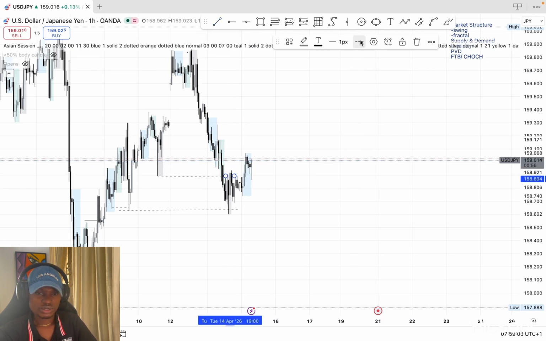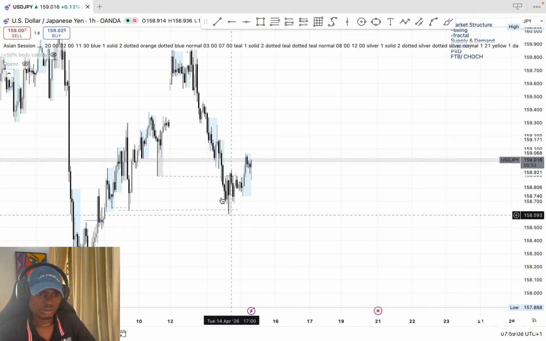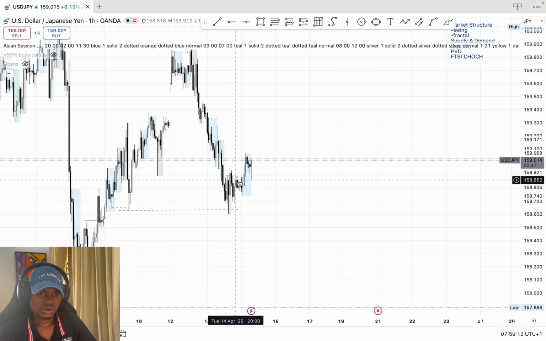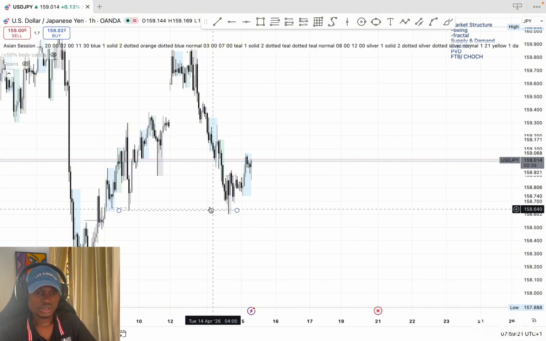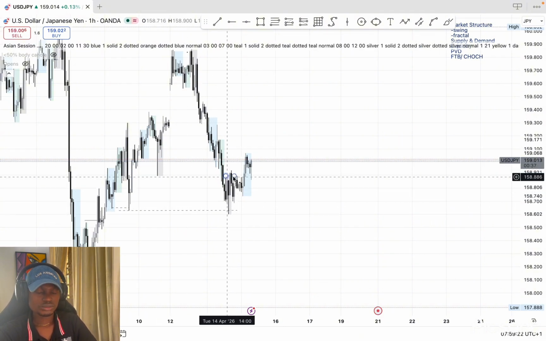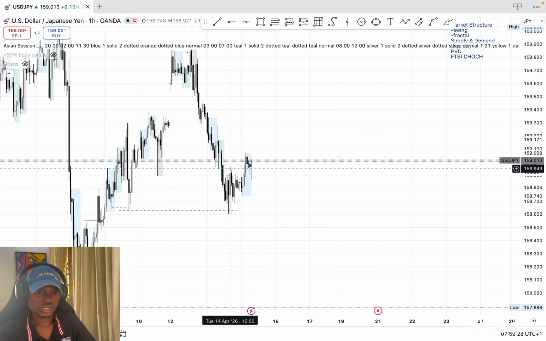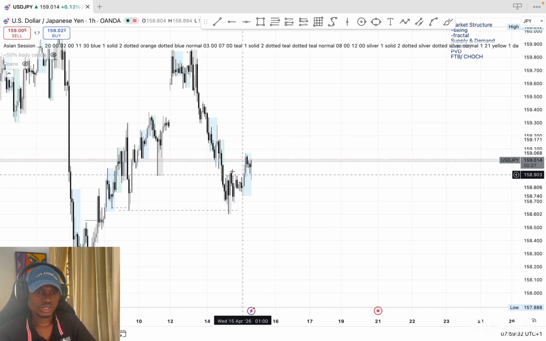So what do I expect after this 1 hour fractal structure? I expect more upside. Let me delete this so that you guys don't get confused. So we already have this 1 hour fractal structure after this liquidity was taken. I expect to see more longs on this pair as we are already pushing more into the high. We have that break of structure here, so the longs are favorable for this pair.